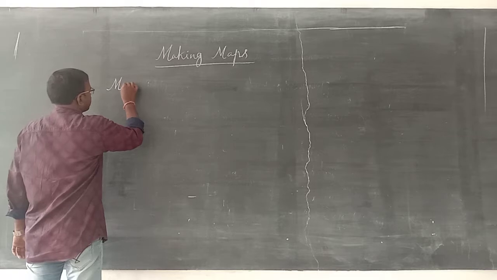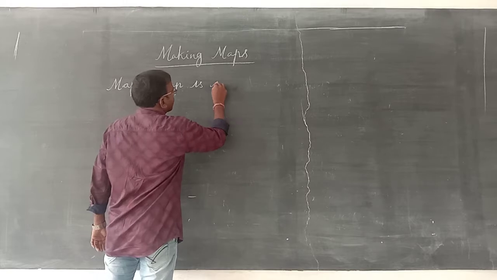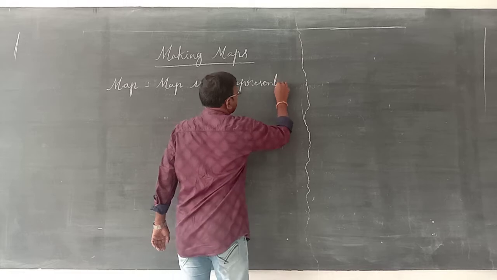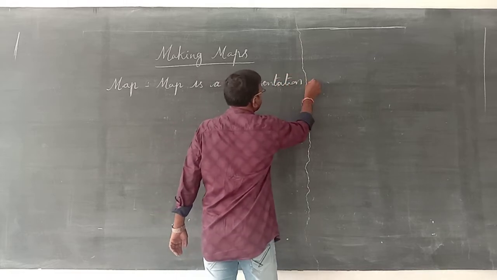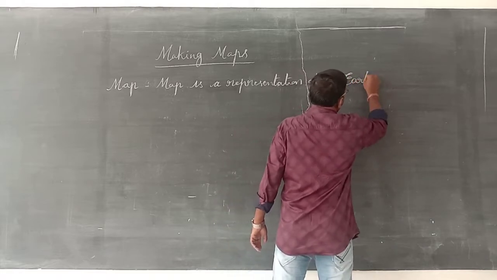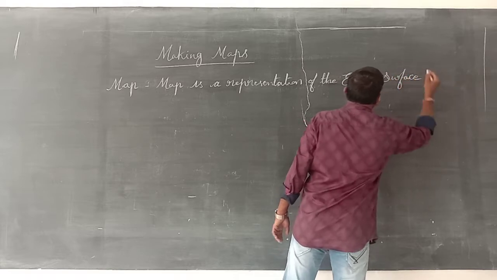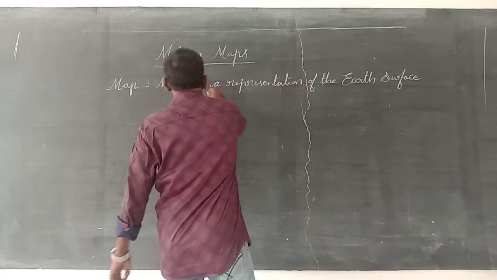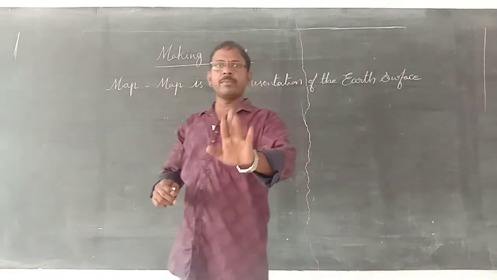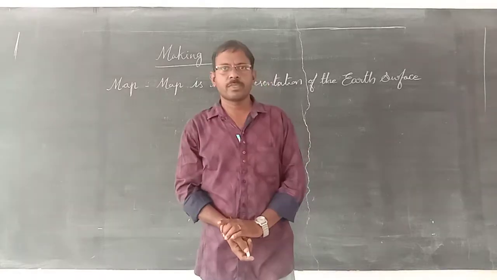It represents how the earth is, in the same way. That is a map. Already once we have discussed.